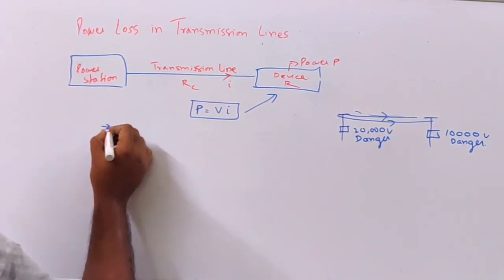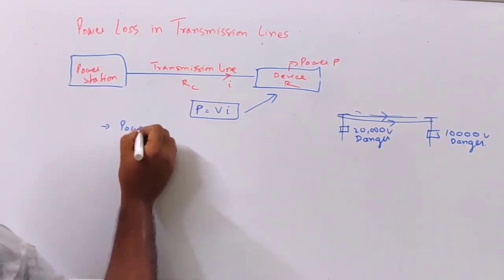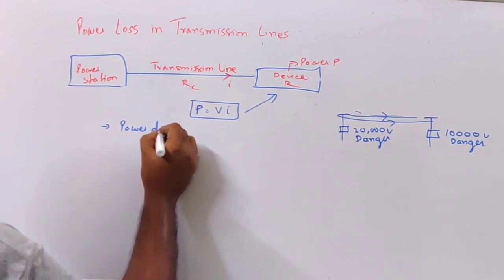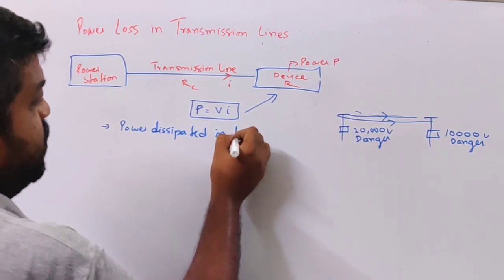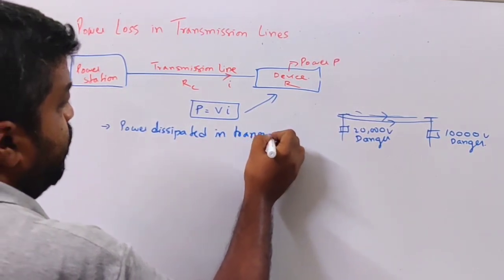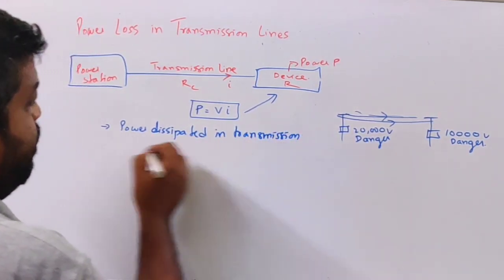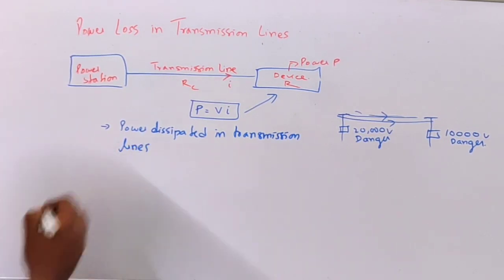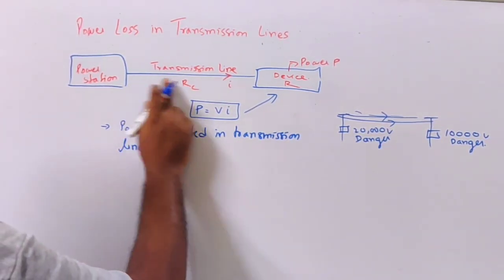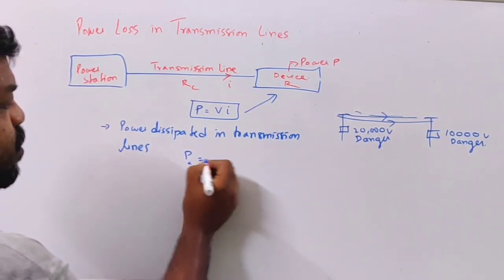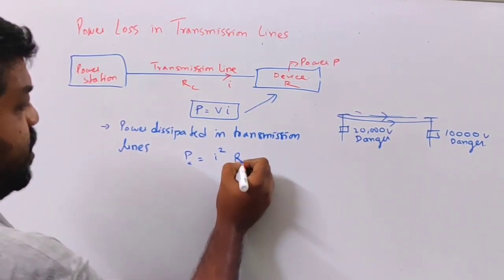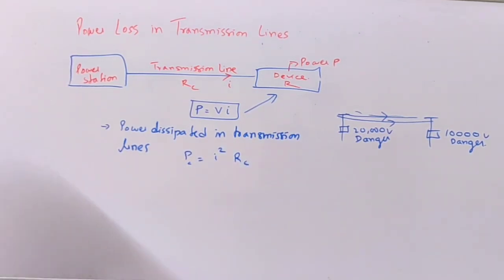Now the power loss, or power dissipated in the transmission lines of resistance RC, can be written as PC is equal to I square RC.